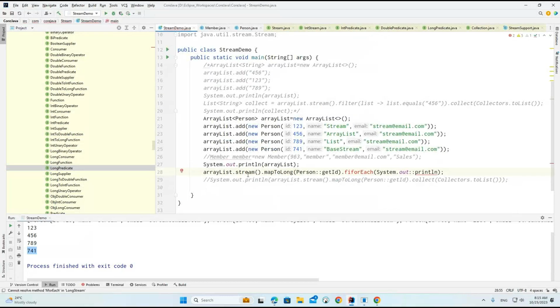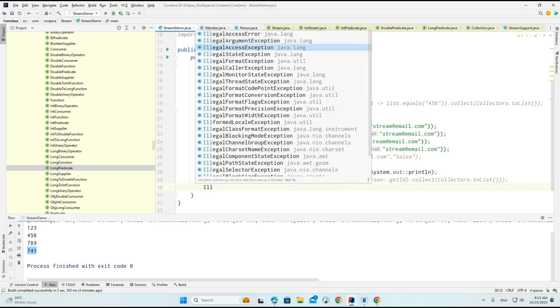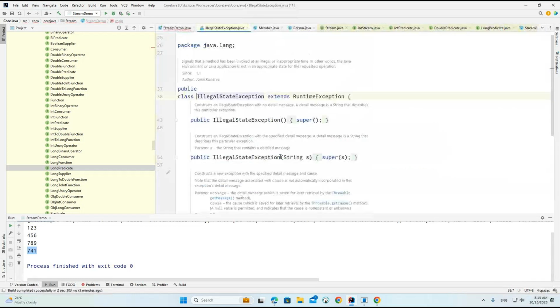Now if you want to see this, this is IllegalStateException. You can see here it signals that a method has been invoked at an illegal or inappropriate time, basically. It's simply saying whenever you are working with the state of an object and modifying anything, we'll get this type of exception. In other words, the Java environment or Java application is not in the appropriate state.